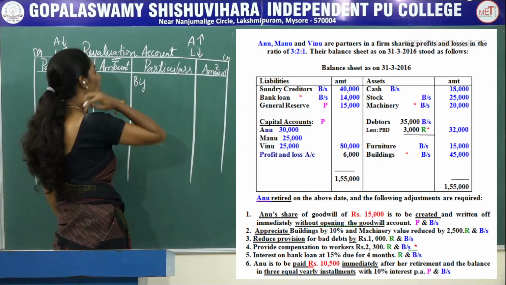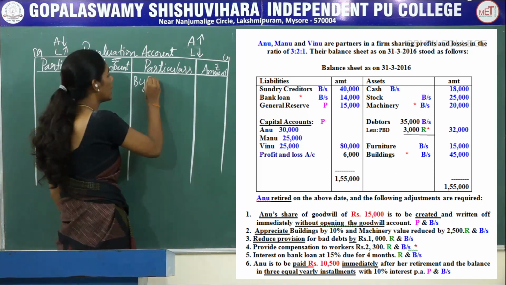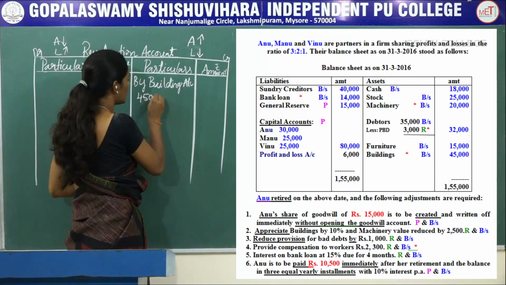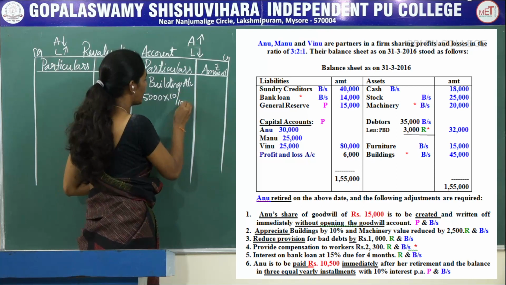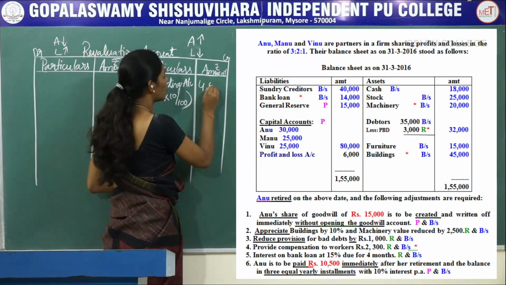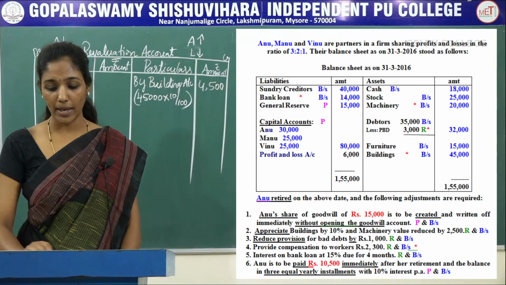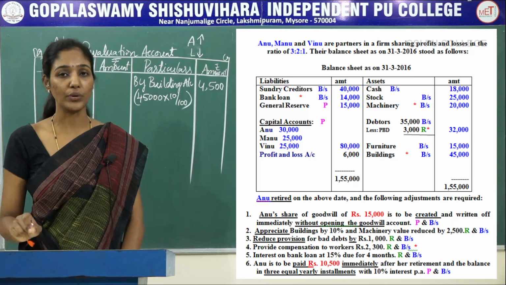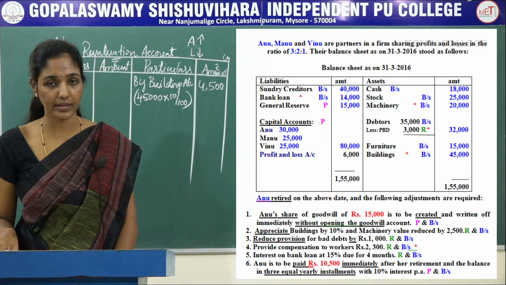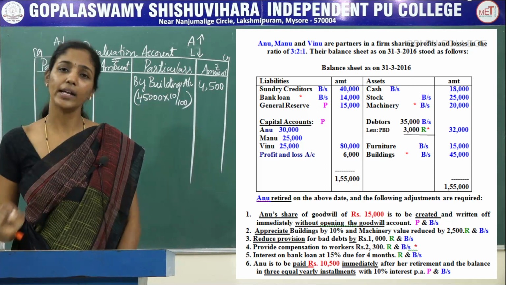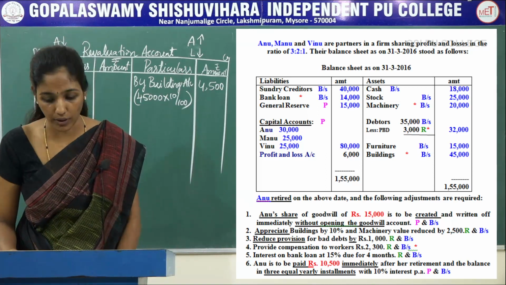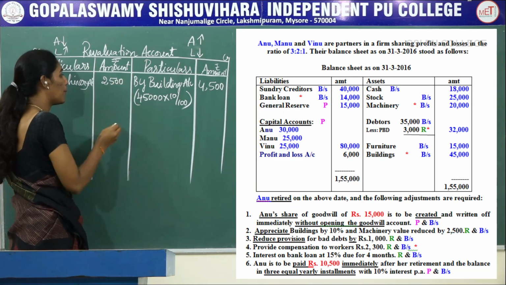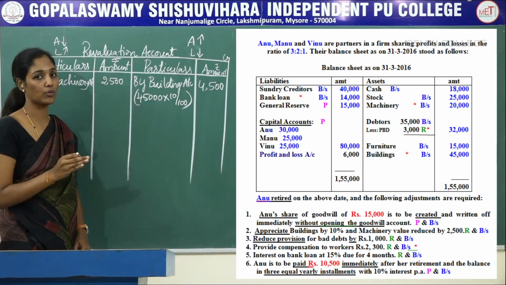So you can write on the credit side as by building account. The actual balance of building account is 45,000 into 10 divided by 100 comes to 4,500. The next, machinery value reduced by 2,500. Here the asset value decreases, or the machinery value decreased by rupees 2,500. It is to be debited in revaluation account. To machinery account. So you can directly record the amount in the amount column as rupees 2,500.